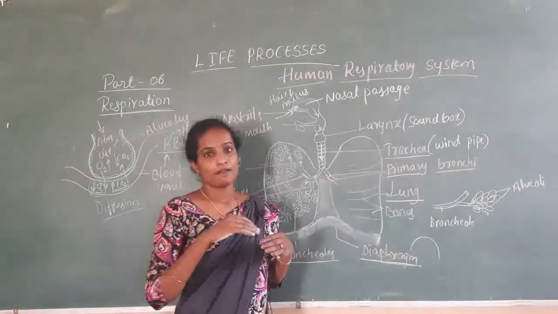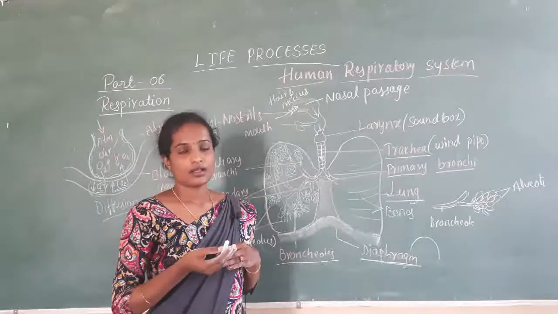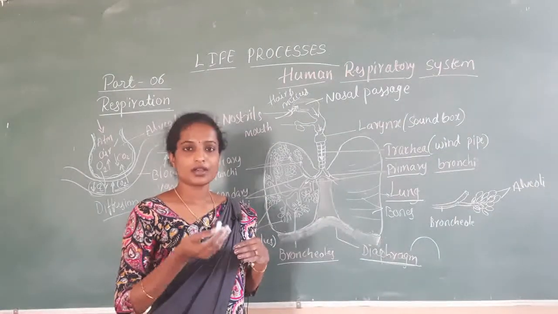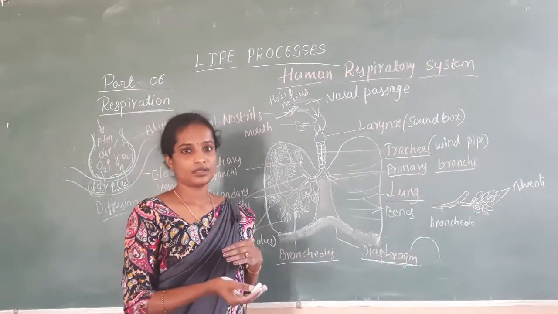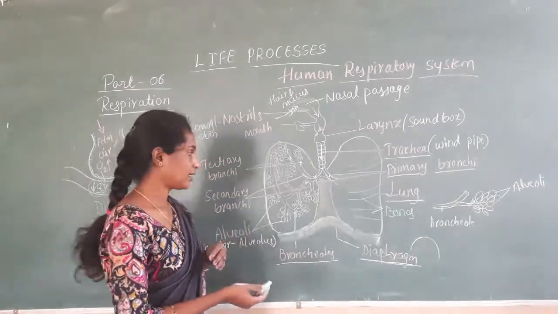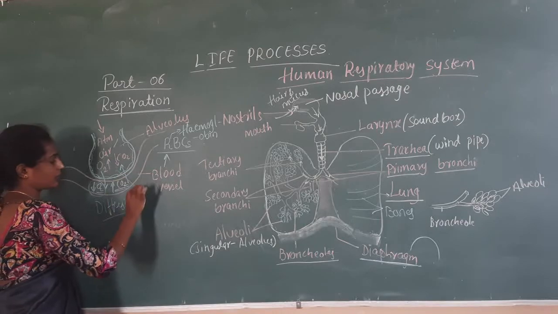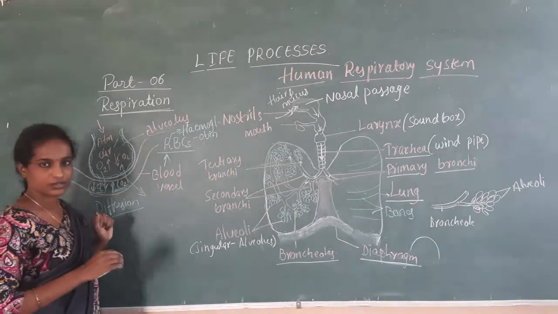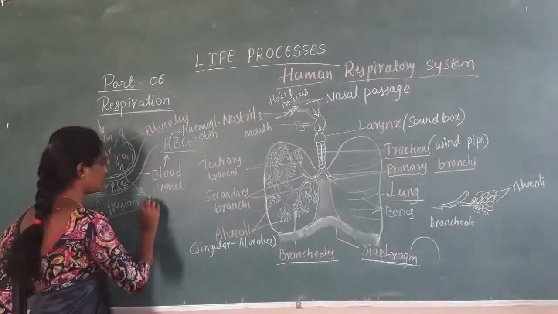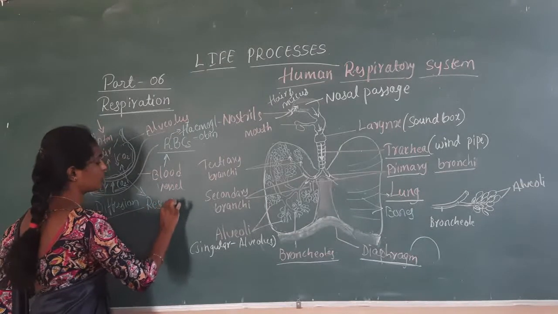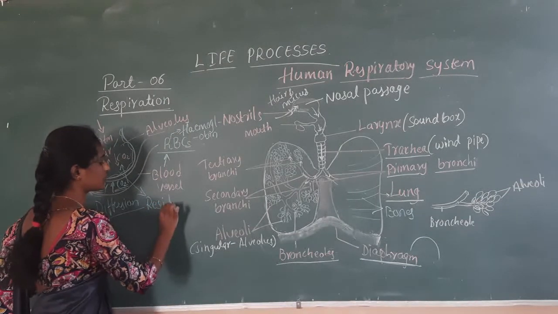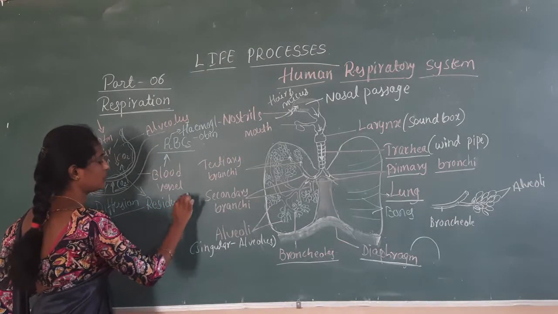So when humans inspire or expel the air, the alveolar region reserves some amount of air that is called residual volume.